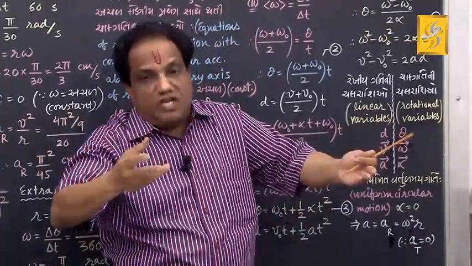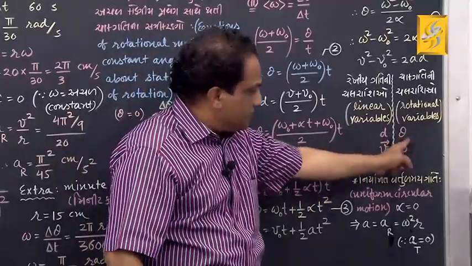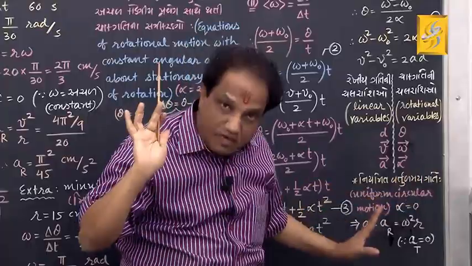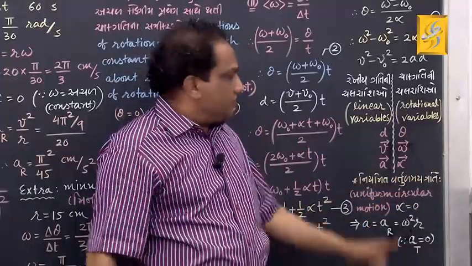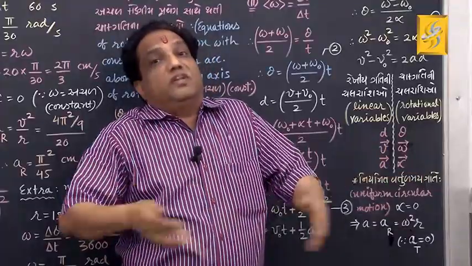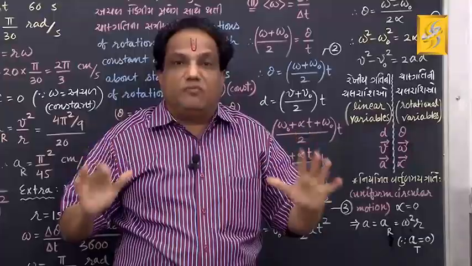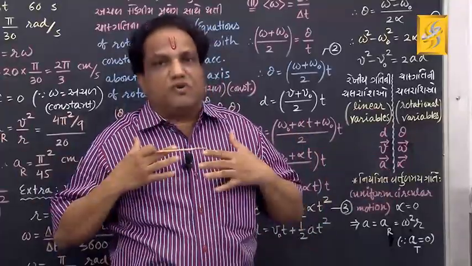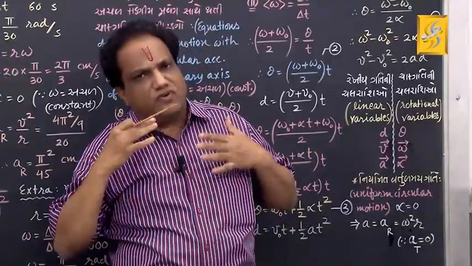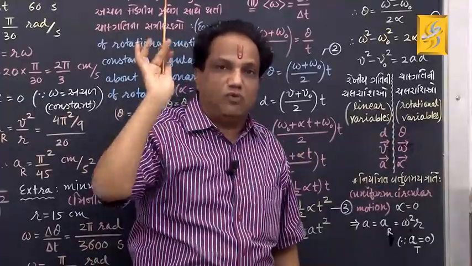That's why our study of rotational motion becomes very easy if we adopt these rotational or angular variables. Instead, suppose you try to use these linear variables, then linear variables are different for different constituent particles, so the study would become very complicated. Just for our ease, for our convenience, we use these angular variables to describe any rotational motion.